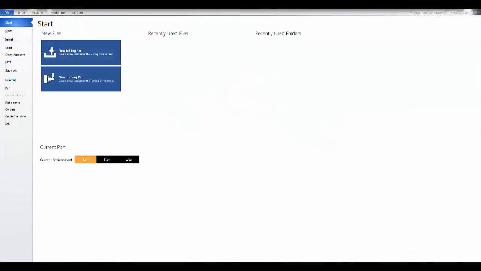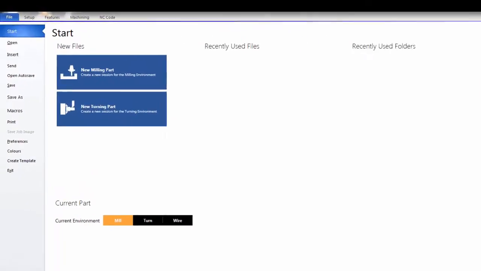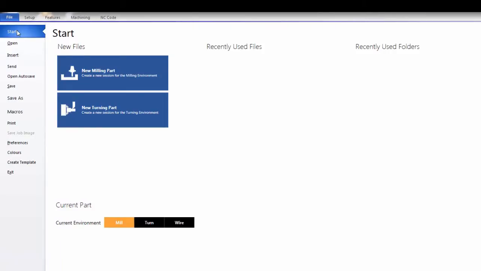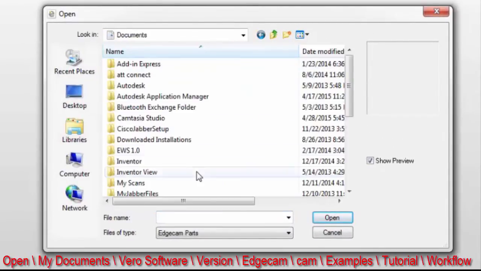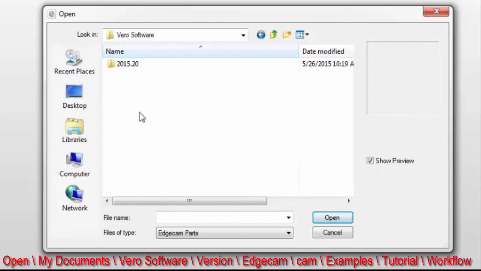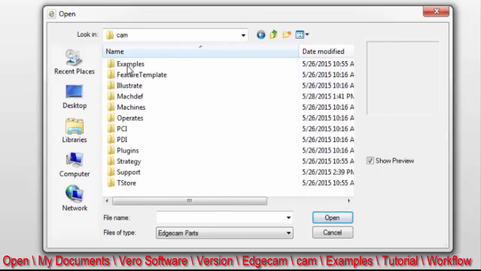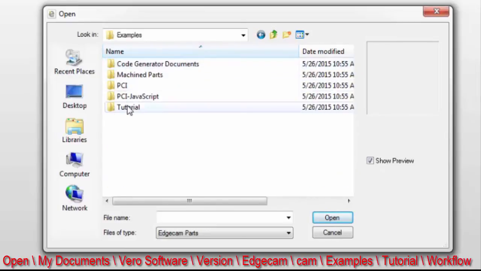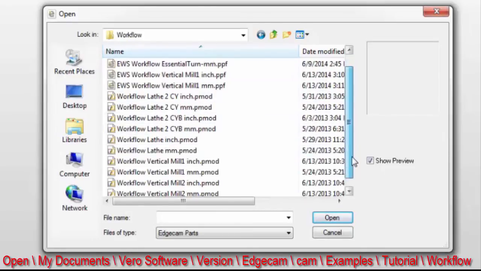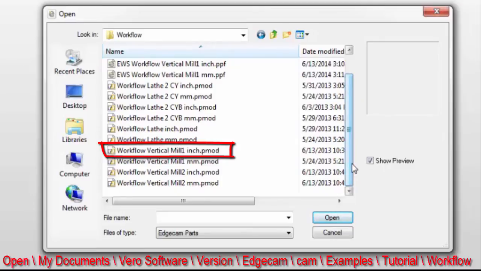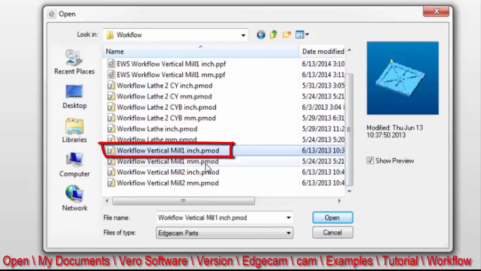Before we finish, let's go ahead and locate the solid model file used for the remaining exercises in this tutorial. Using the File Open method, we can select Open, My Documents, Vero Software, the current version, Edgecam, Cam, Examples, Tutorial, and Workflow. For this milling tutorial, let's select the file Workflow Vertical Mill 1 inch.pmod.